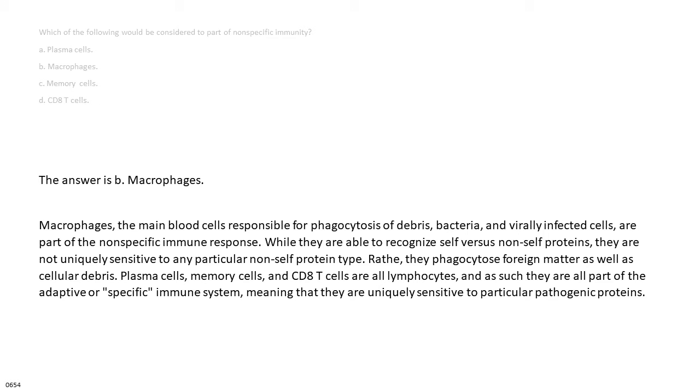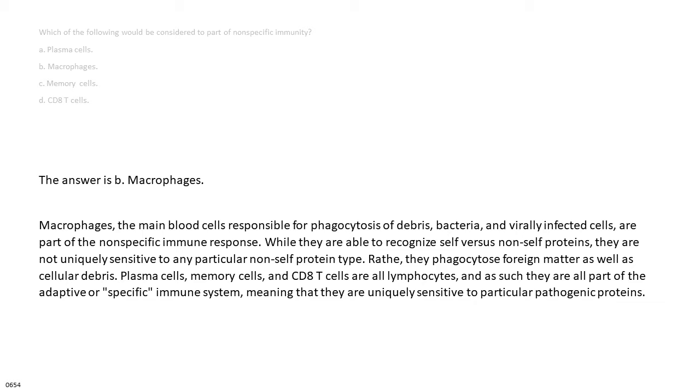The answer is B. Macrophages. Macrophages, the main blood cells responsible for phagocytosis of debris, bacteria, and virally infected cells, are part of the nonspecific immune response. While they are able to recognize self versus non-self proteins, they are not uniquely sensitive to any particular non-self protein type. Rather, they phagocytose foreign matter as well as cellular debris.